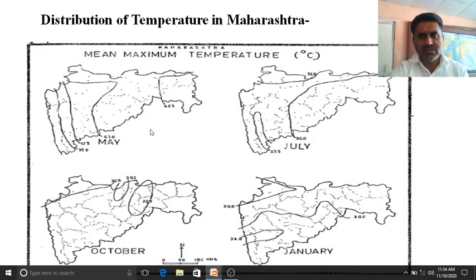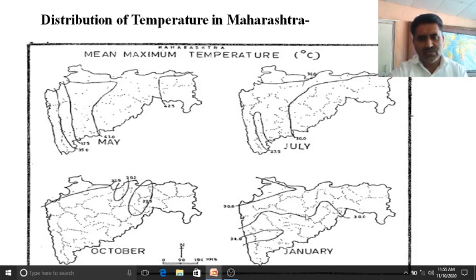Same thing we can experience over here in the month of July, 22.5 and 30. Again here is also 30 degrees centigrade temperature. So what it indicates? It indicates that the internal part, this land part, is showing more temperature, while in the coastal part there is less temperature. In the month of October, same condition occurs, 32, and here is some up to the 30. Sometimes there is a change in the temperature, again 30, 30, 30.